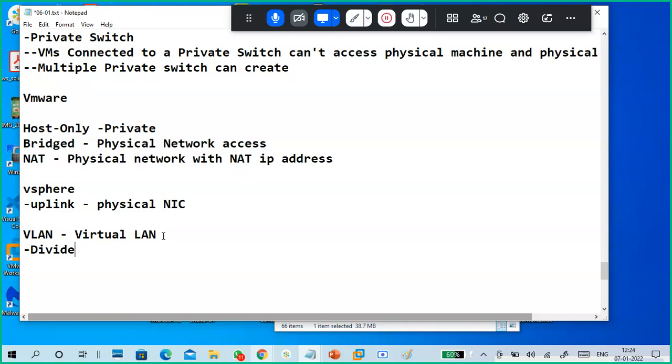Divide your physical LAN into small LANs, small VLANs. So actually it is divide. If you can understand, okay. If you don't understand, it's still no problem.